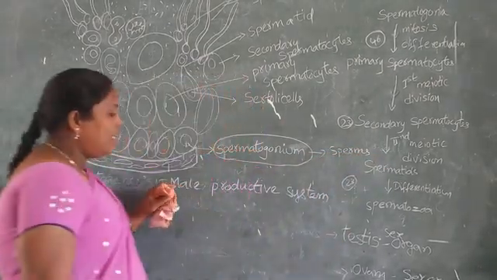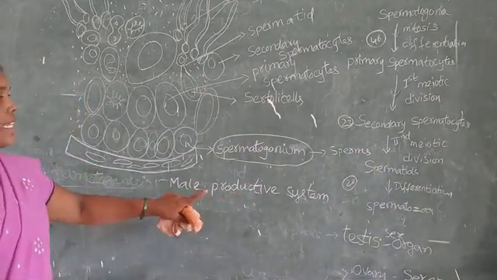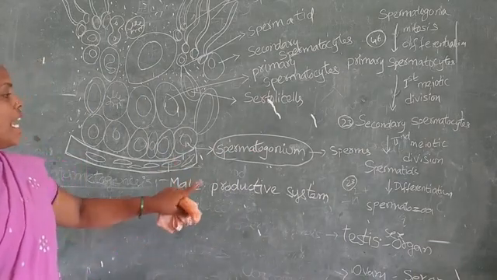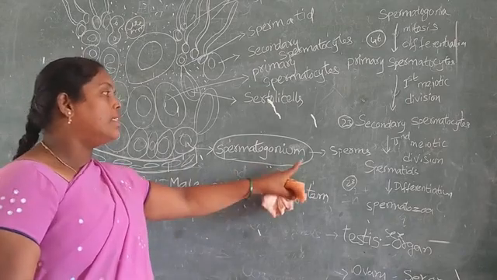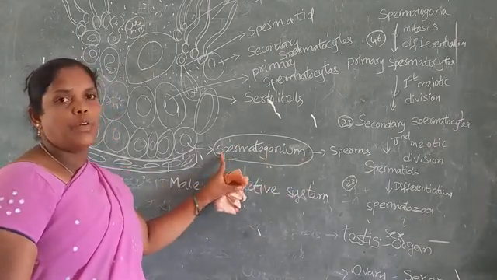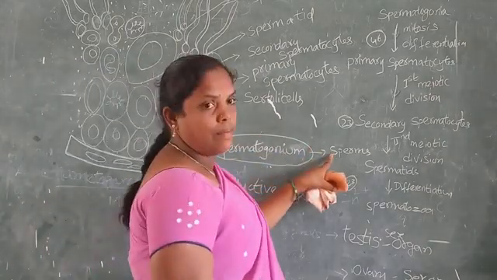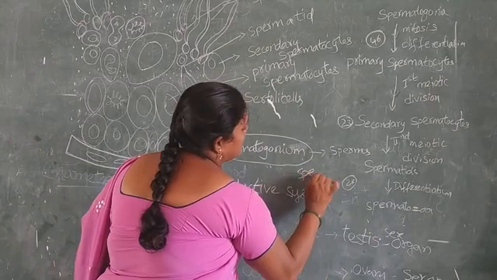Are you understanding? The production of sperm from spermatogonia in the testes is called spermatogenesis.